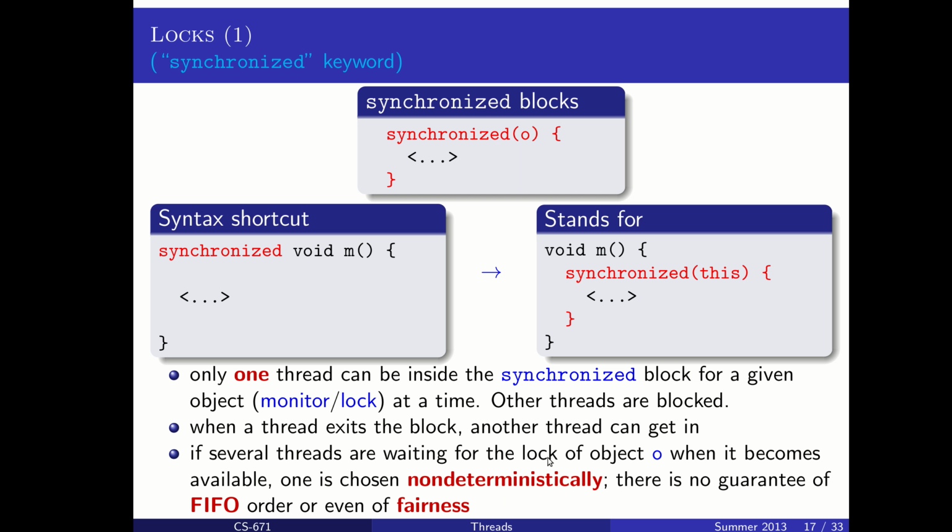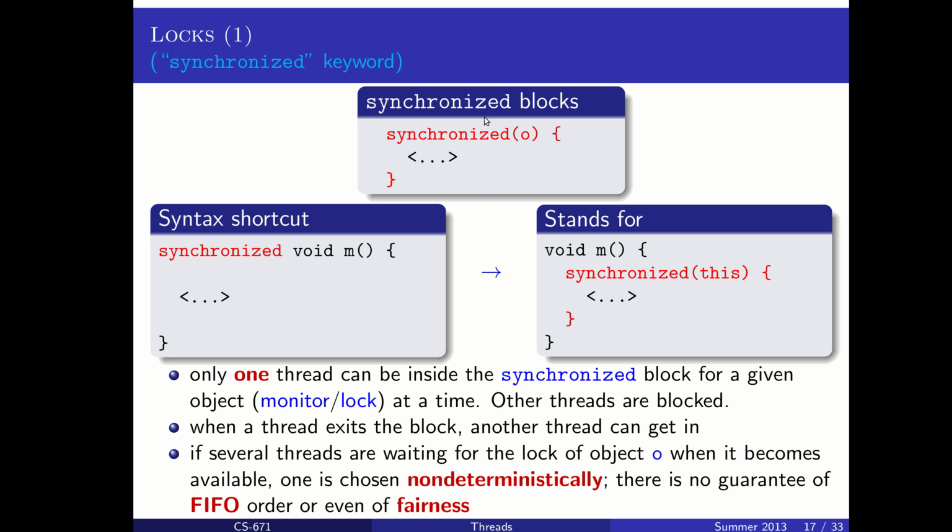If several threads are waiting on the lock of a particular object, when it becomes available, one is chosen, but it's non-deterministic as to which one will be chosen. So if I have 3 threads, one of them gets into a synchronized block, then the other 2 are sitting and waiting. There is no way for me to predict which of those 2 will get access to that synchronized block next. In fact, there's no guarantee that one of them will ever get in if someone else keeps sort of jumping them in line.